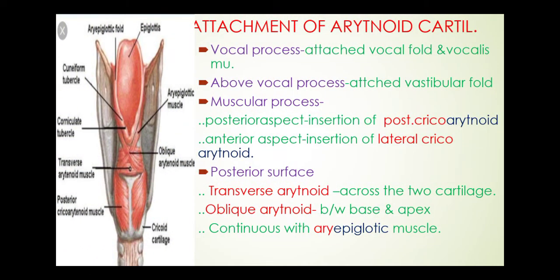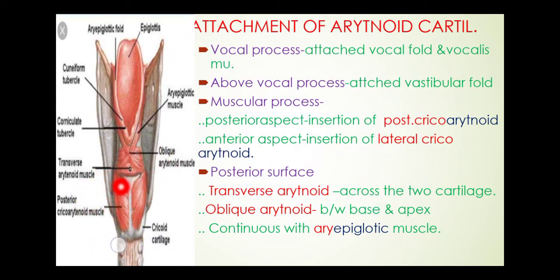Now attachments of the arytenoid cartilage. What are the attachments of the arytenoid cartilage? First one is the vocal process, attached to the vocal fold and the vocalis muscle. Above the vocal process, attached is the vestibular fold. Now the muscular process, we are seeing in this diagram the muscular process. Posterior aspect, insertion of the posterior cricoarytenoid. Here is the posterior cricoarytenoid.